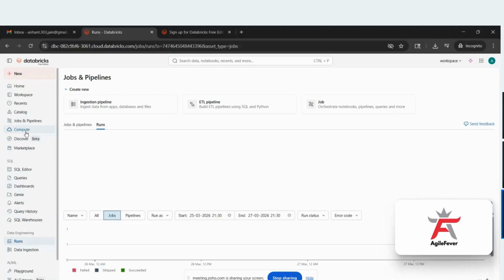And this is exactly the same which you will see in the paid software also. It's not like in the paid you will see something else. Here also you'll be having the similar thing. Now here you will see the compute.